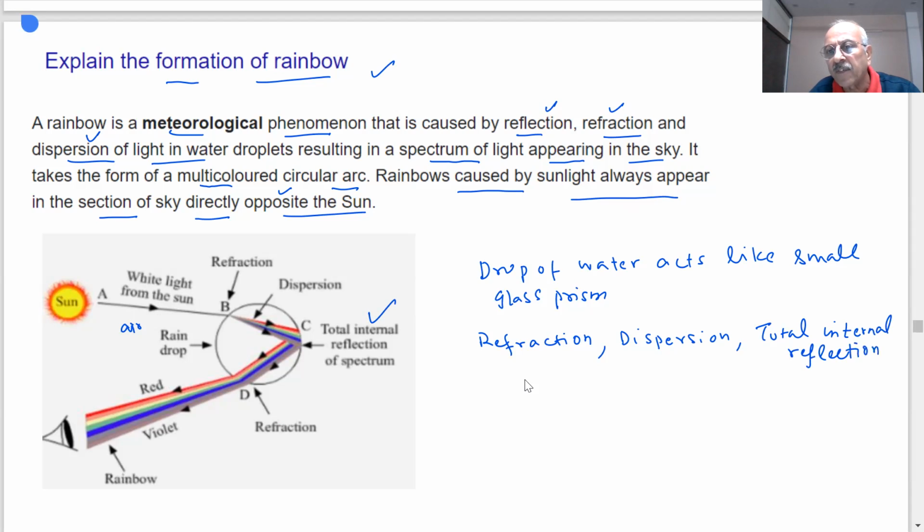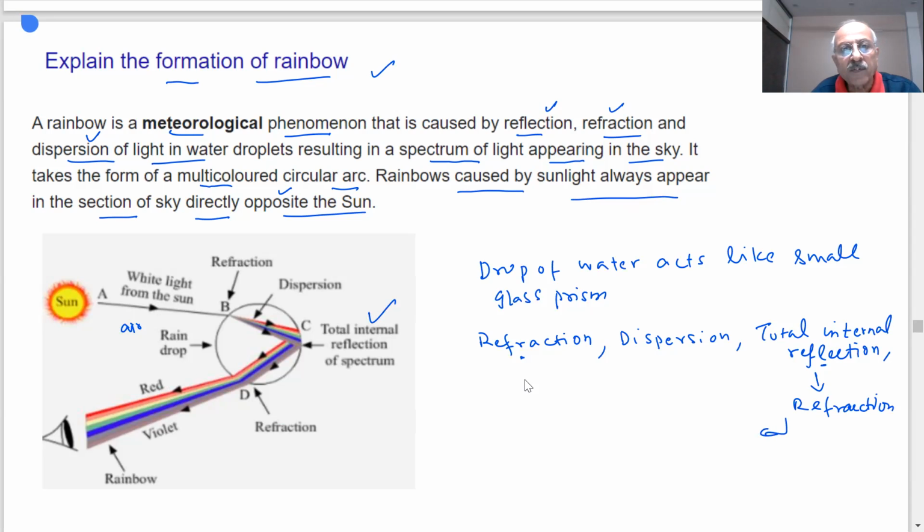I hope you understand the difference between reflection and refraction. This is the light in the same medium. And after this, it has to come out of the drop, then it undergoes refraction again. But now, what is the result? You will see 7 different colors. That is the formation of the rainbow.